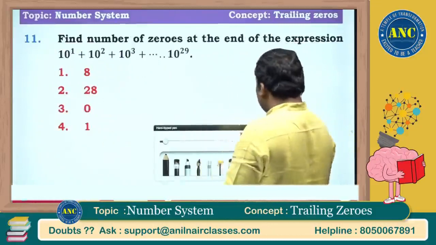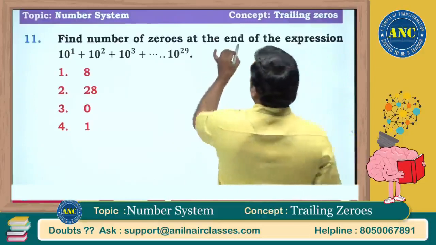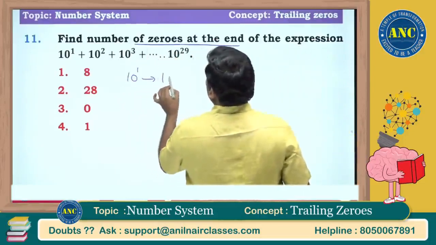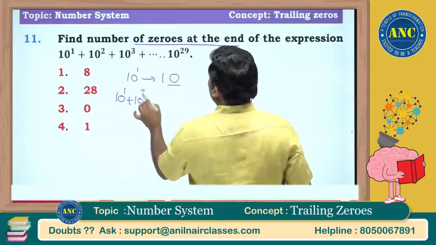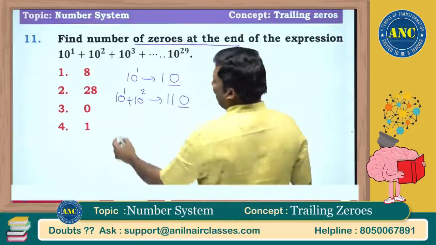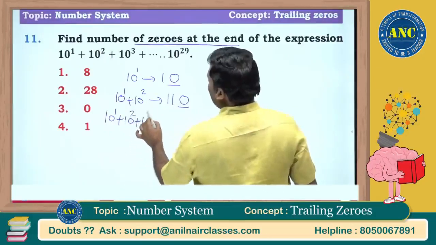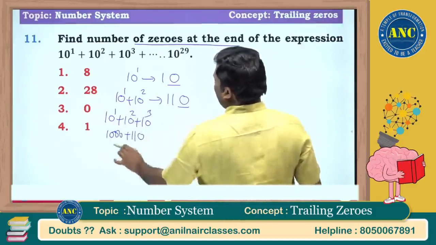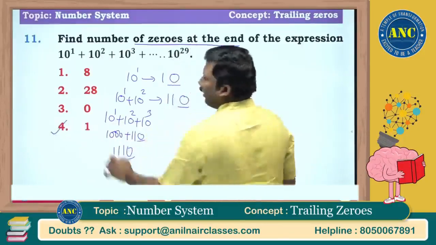Another question, sir. This is an exam model question. Find the number of zeros at the end. 10 power 1 will have one 0 at the end. 10 power 1 plus 10 square: 100 plus 10, 110, will have one 0 at the end. 10 power 1 plus 10 square plus 10 cube: 1000 plus 100 plus 10, 1110. Only one 0 at the end.